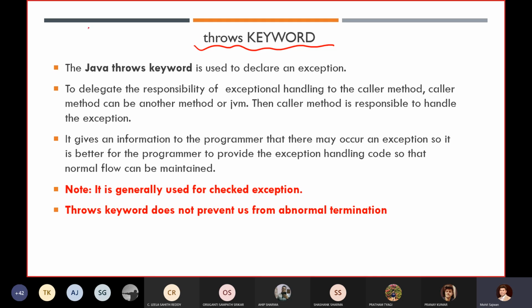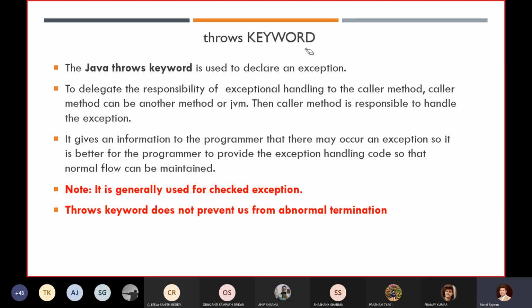Don't get confused, because students generally confuse throw versus throws. Both are different. Their entire functionality is different. There is no similarity, except that both of them work under the category of exception handling. Using throw, we are creating an exception object explicitly, and we are passing that explicit exception object to our JVM.